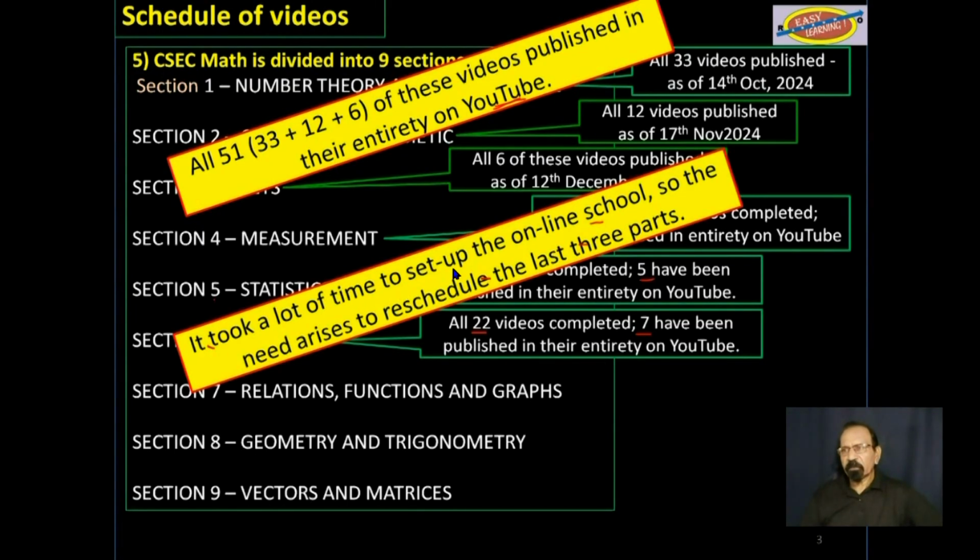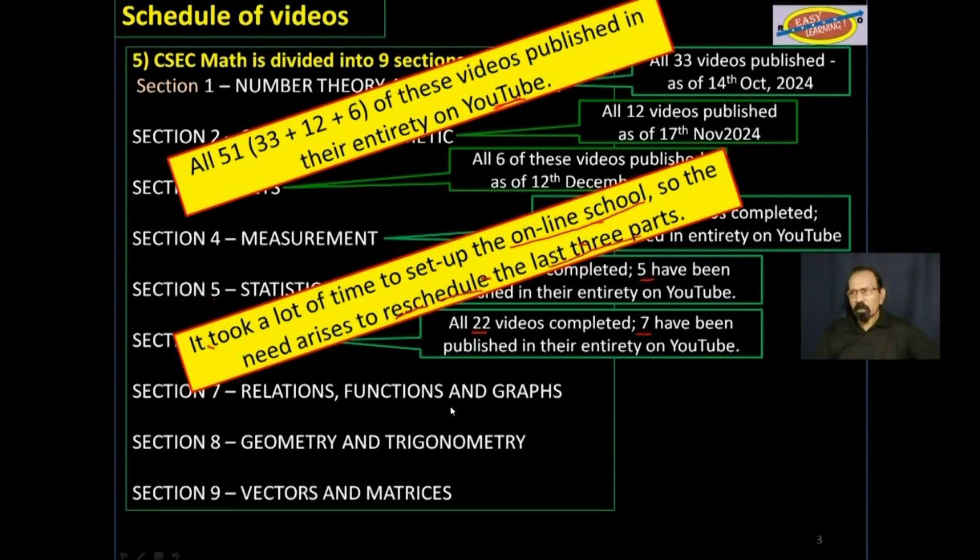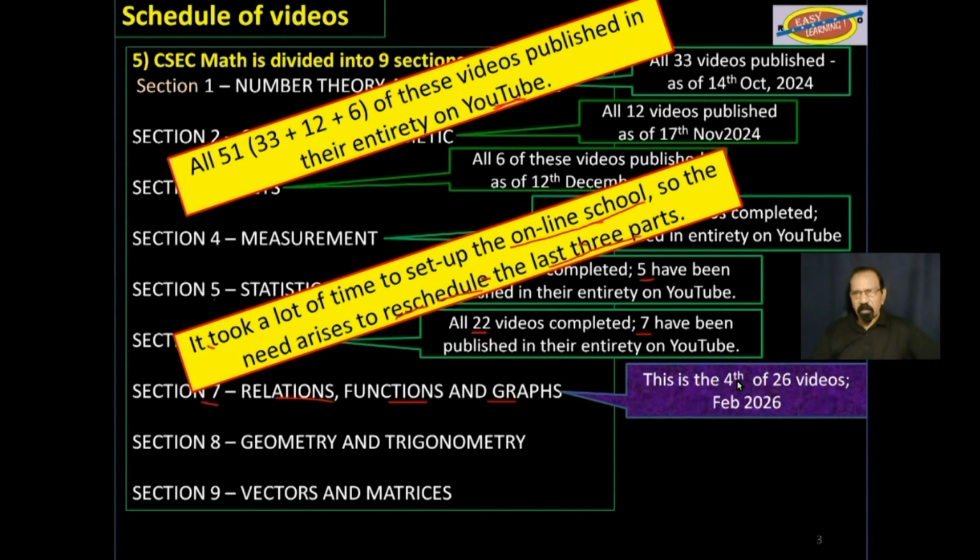It did take a lot of time to set up the online school, so I have had to reschedule the last 3 parts. That is section 7, relations, functions, and graphs. This is the 4th of 26 videos, and hopefully I will finish this section by February 2026, which is this month.